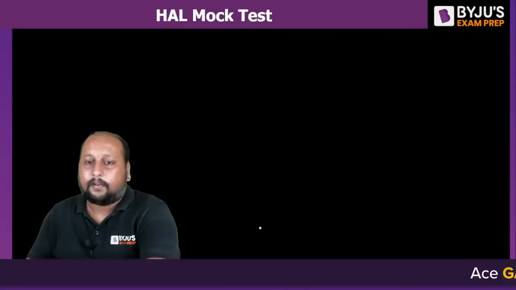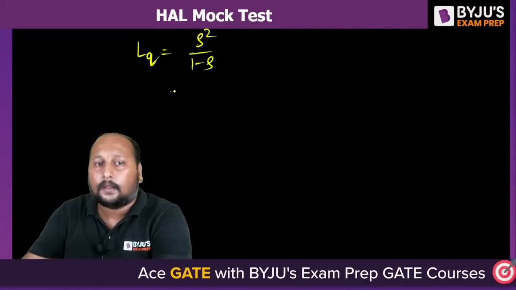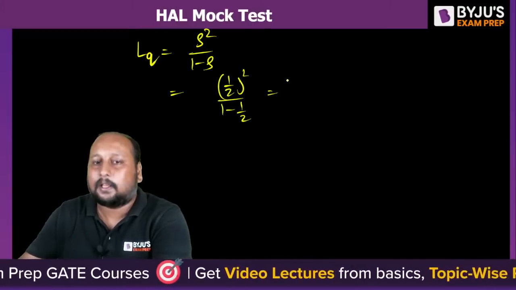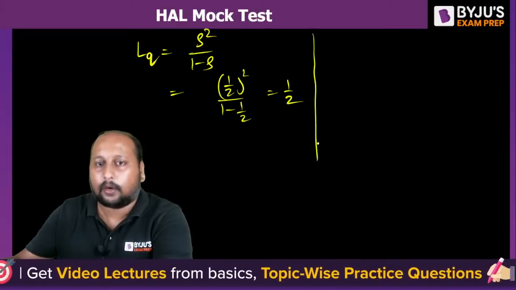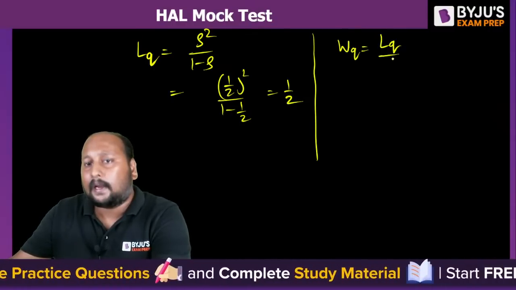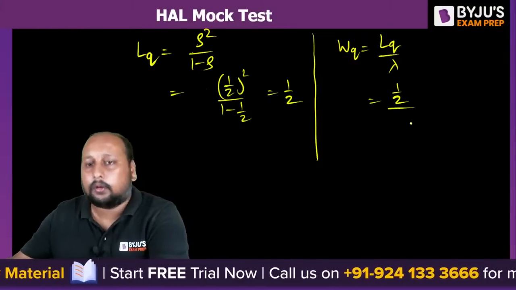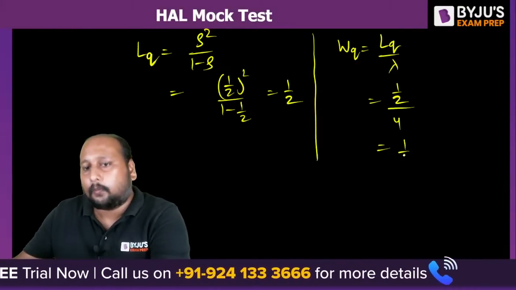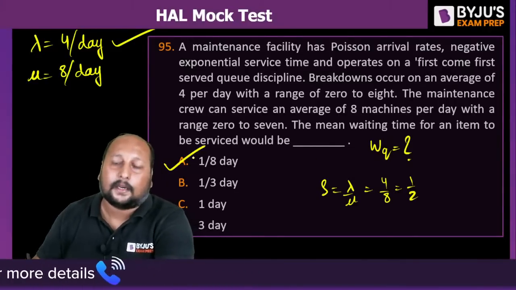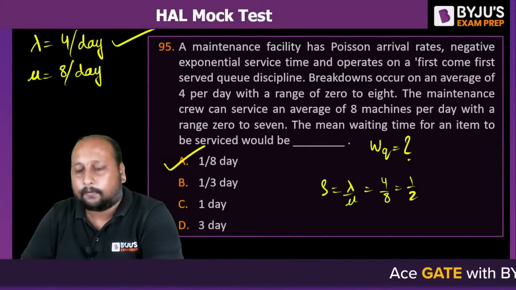Now what is the value of length of the queue? Length of the queue is equal to rho square upon 1 minus rho. That is (1/2) whole square upon 1 minus 1/2. That is simply 1 by 2. So LQ has come. And according to Little's law, the waiting time of the queue is equal to LQ by lambda. This is 1 by 2 divided by lambda, which is how much? Lambda is 4. So this is 1 upon 8 day. Okay, you will have to wait 1/8 of the day. Option A is the correct answer. 1/8 of the day you have to wait. Okay, fine. In the queue.